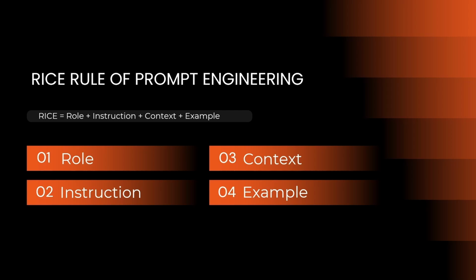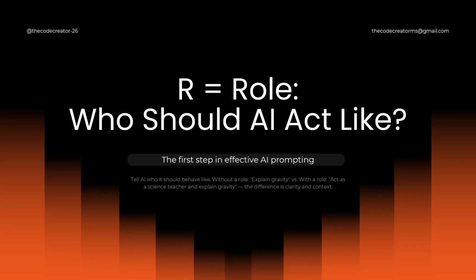The first point is role. Role is telling AI how it should behave. Have you ever noticed that the same question can get completely different answers from AI? Sometimes the answer sounds like a teacher. Sometimes like a programmer. Sometimes like a friend. Why does this happen? Because of something called role in prompt engineering. And learning this one simple trick can instantly improve your AI answers. Role means telling AI, who should you act like?